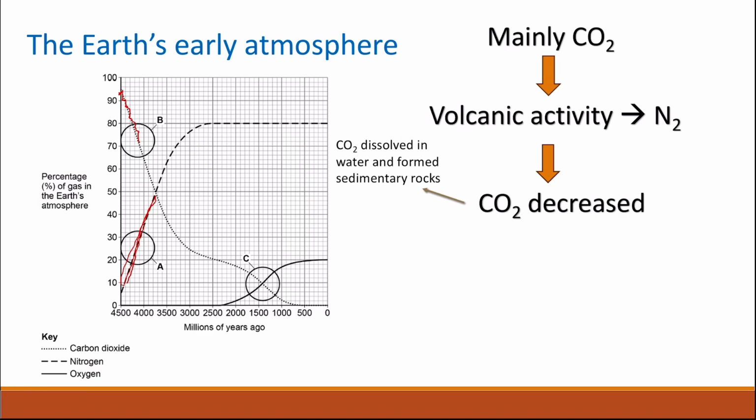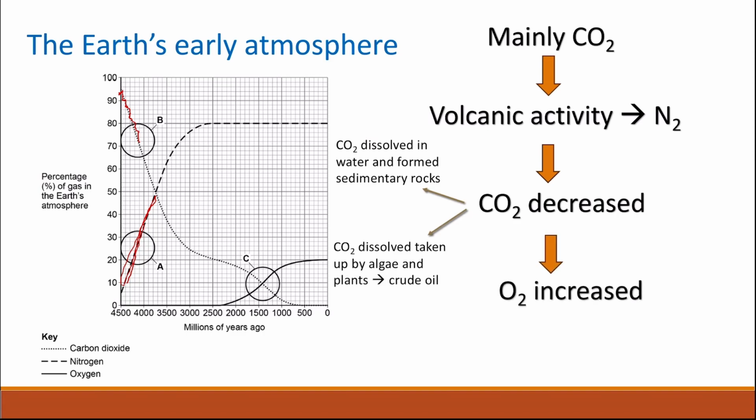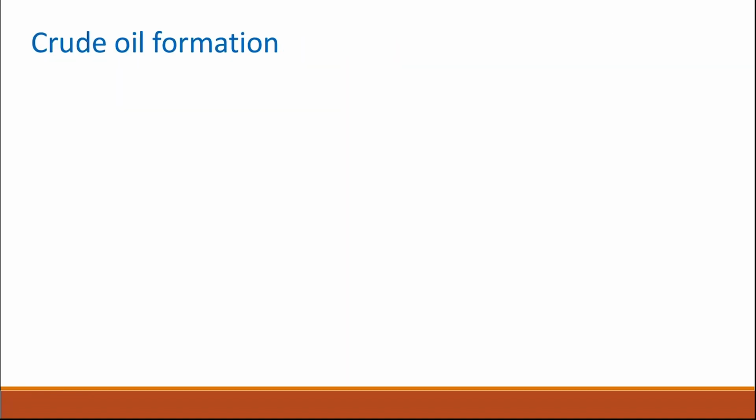and formed sedimentary rocks. And then later on, with the evolution of plants, the algae and plants started to take up the carbon dioxide and to produce oxygen. Then oxygen started to increase millions of years later, and the increase of oxygen was due to photosynthesis by the algae and by plants.